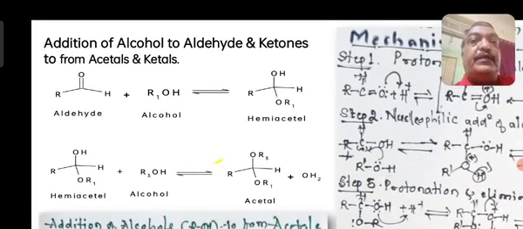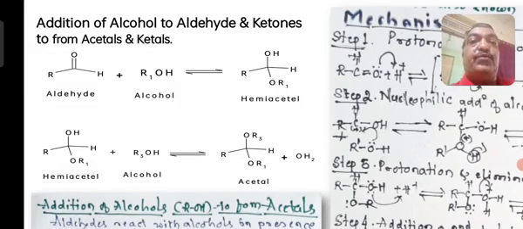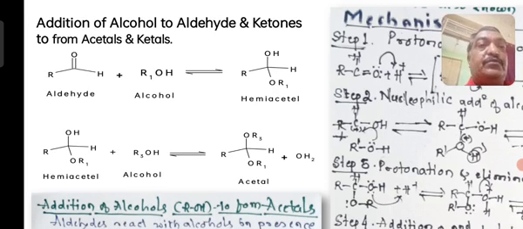When the aldehyde or ketone, RCOH, is treated with an alcohol molecule, R1OH, a primary alcohol, the OH group is attached to the carbon and the O will be added with the R dash. So you will get RCH(OH)(OR1), a hemiacetal molecule.